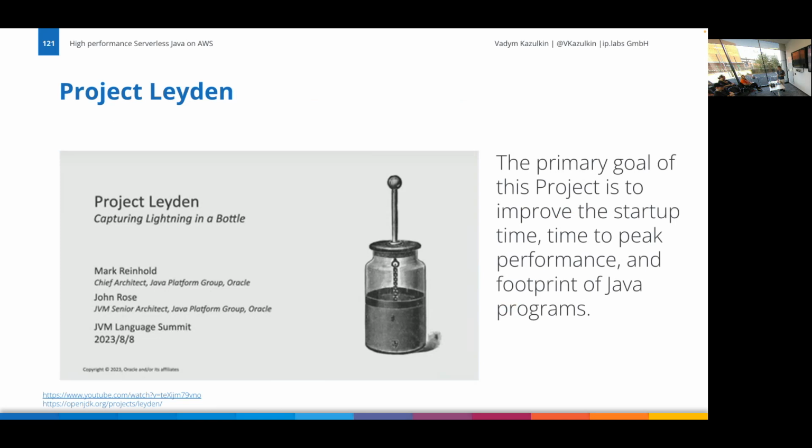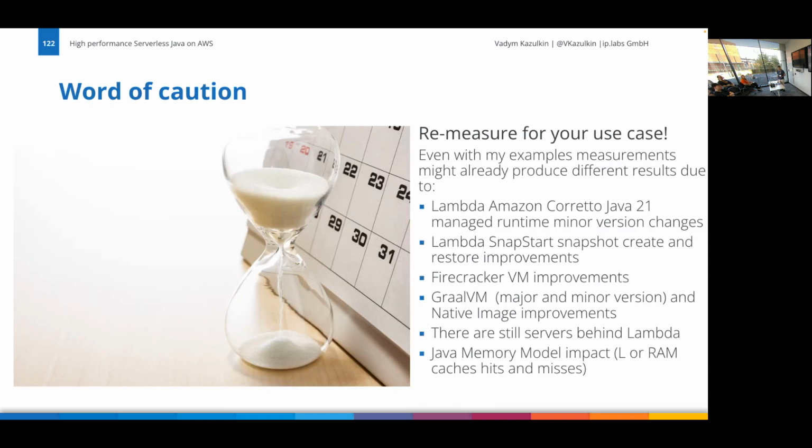There is Project Leyden ongoing on the Oracle side, where the goal is also to improve the startup of Java applications. I'm personally not quite sure how it will fit into the Java or Lambda lifecycle model. The first increments were released by Oracle 7 months ago. They can improve the cold start by 50%. We'll see how it goes, but with SnapStart you can already improve it to that now. I'm really curious how it will work in Lambda, because SnapStart is fully managed, and that's the beauty of it.